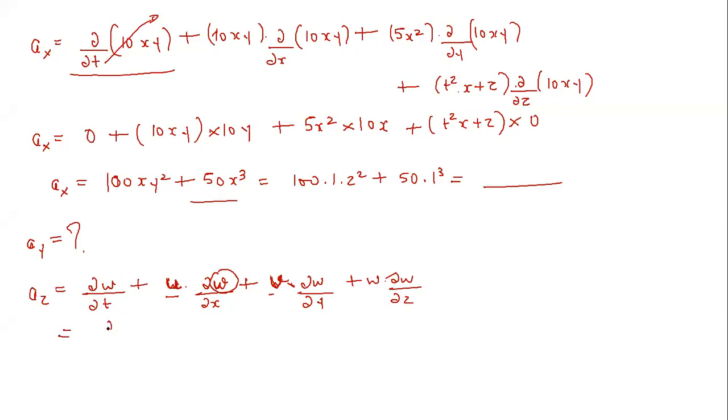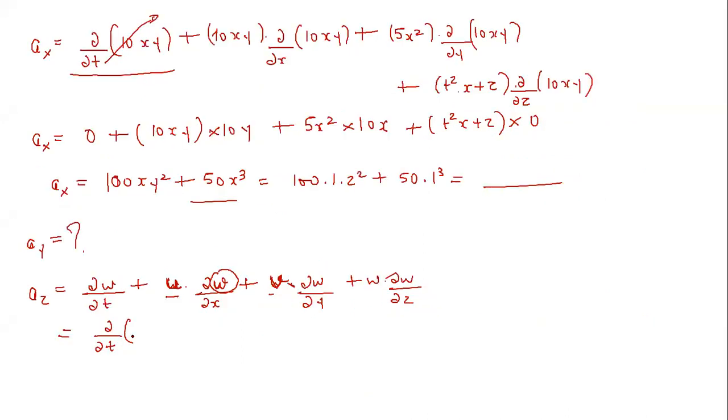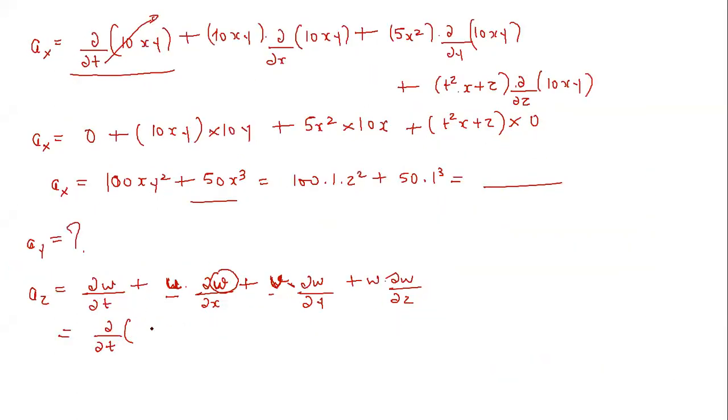So now this will be del by delta t. What is your w here? w is t square x plus z. So this is your w.